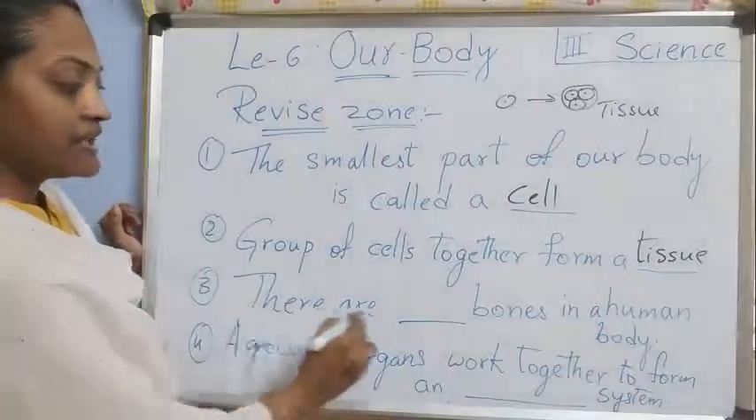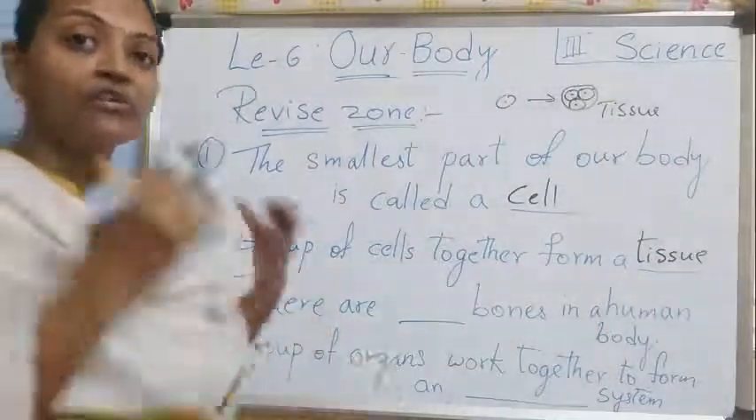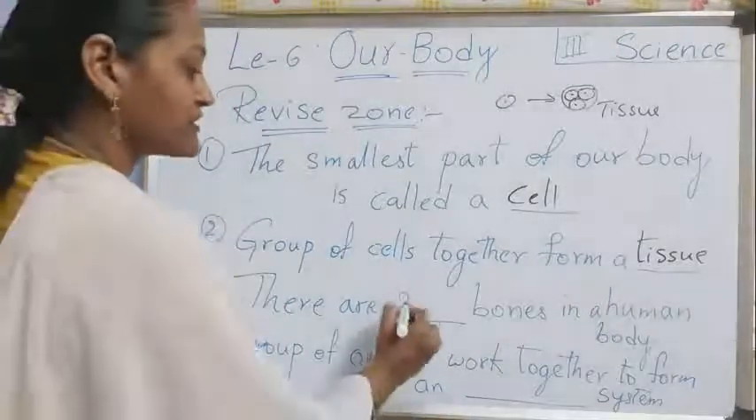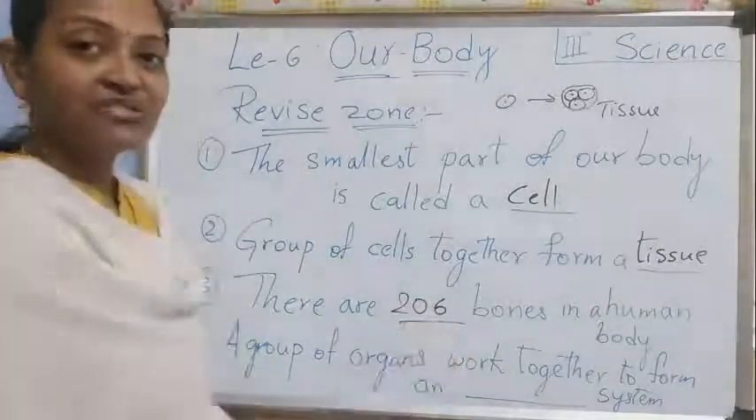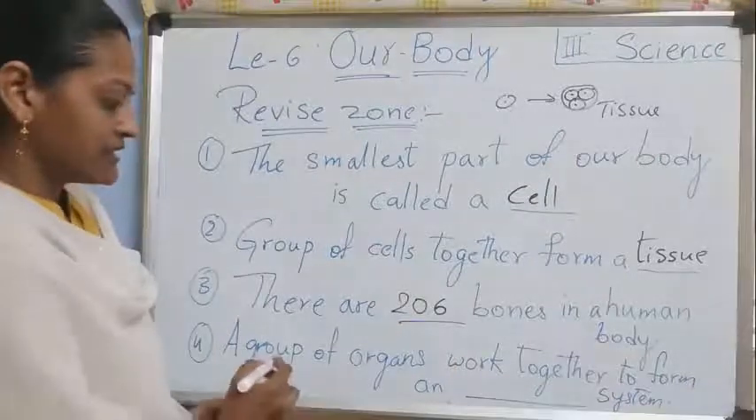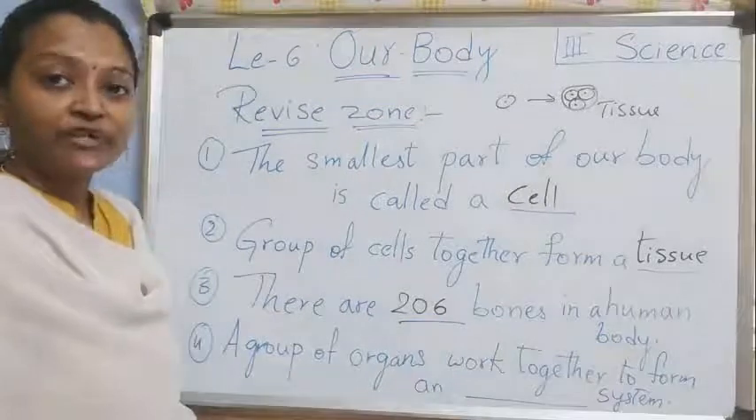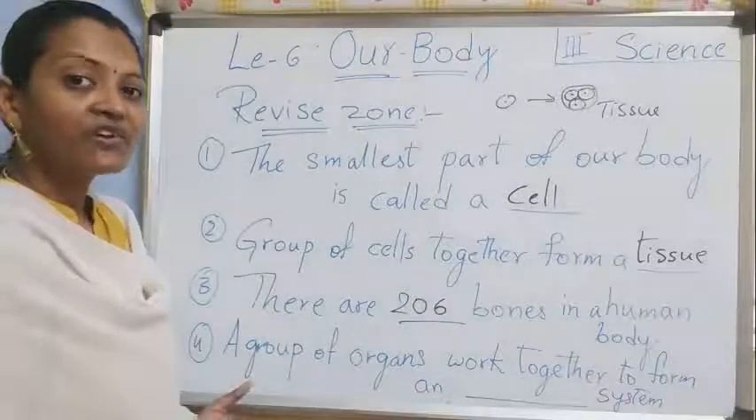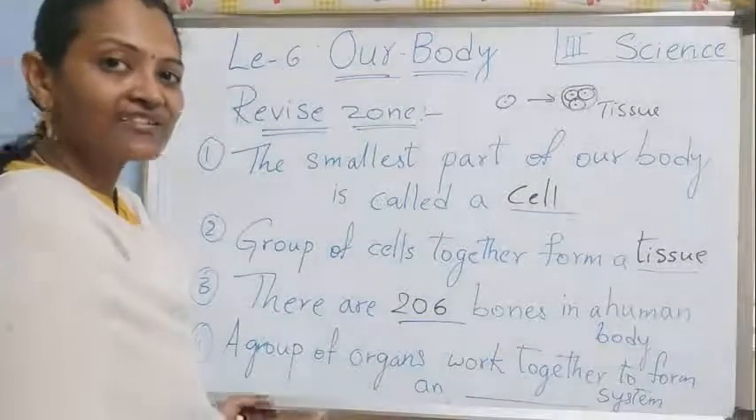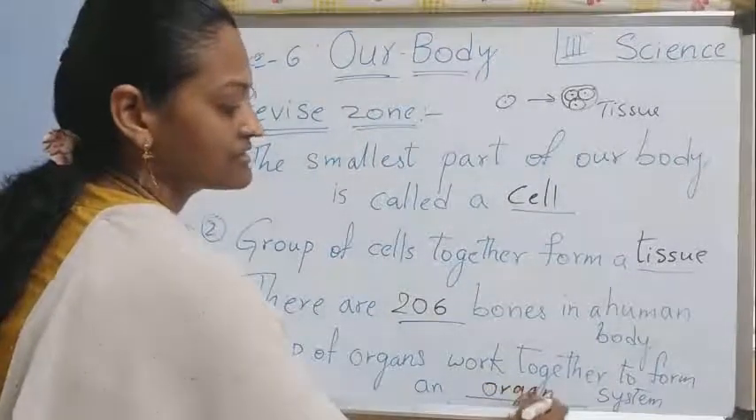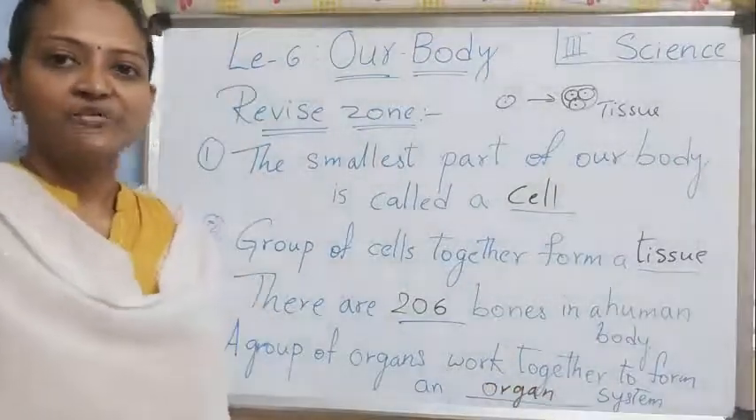Next, there are dash bones in our body. How many bones in total did I say in our body? Yes, 206. How many bones are there, children? 206. Next, a group of organs works together to form a dash system. Which system will form from a group of organs? Yes, organ system. Have you understood up to here, children?